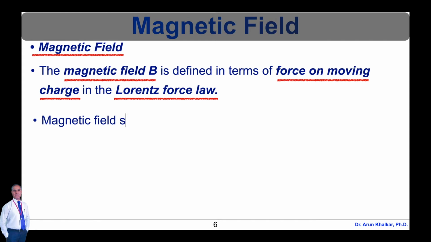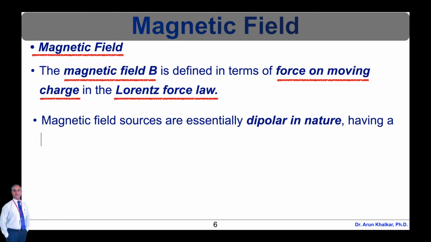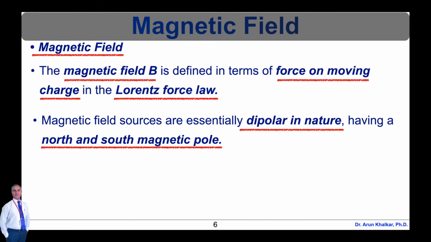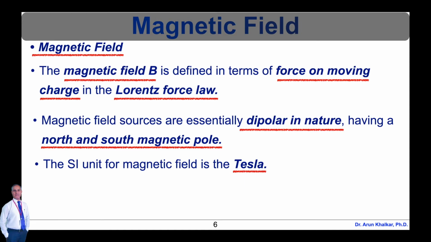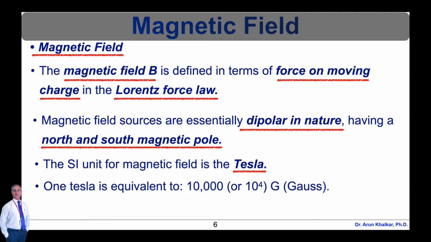The interaction of a magnetic field with charge leads to many practical applications. Magnetic field sources are essentially dipolar in nature, having a north and south magnetic pole. The SI unit of magnetic field is the Tesla. A smaller magnetic field unit is the Gauss. Therefore, in these units, 1 Tesla is equal to 10,000 Gauss.